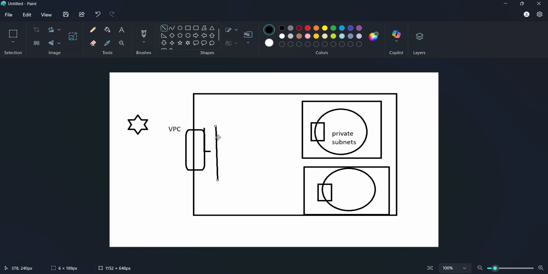Why do you need a public subnet? Let me tell you, if a user with some IP tries to enter your virtual private cloud, he can only communicate with this public IP. He can't communicate with other things, as those are private. This was the only configured thing which an outside request can communicate with.